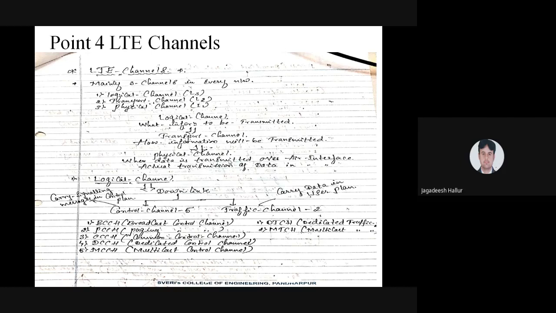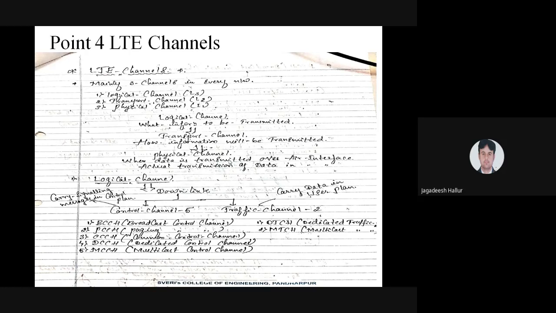What is the main functionality of transport? What is the function of logical? What is the function of physical? The logical channel is nothing but logic. Logic is nothing but what? You are using your mind. That is the concept of logic. Logic is what information has to be transmitted. That is the functionality of logical.